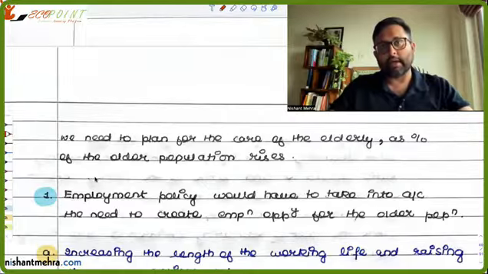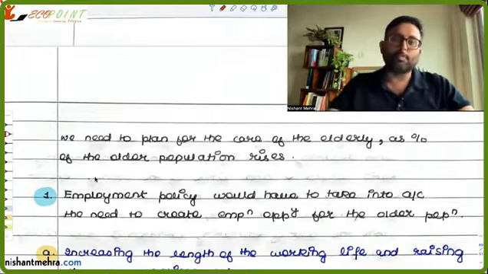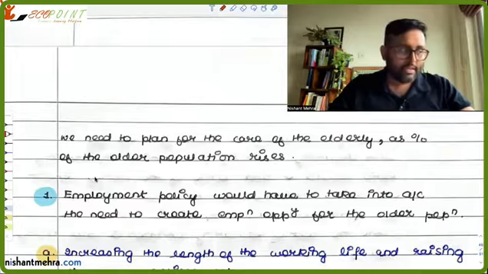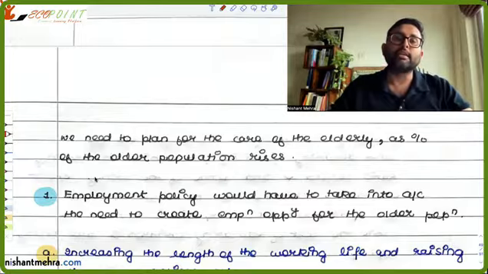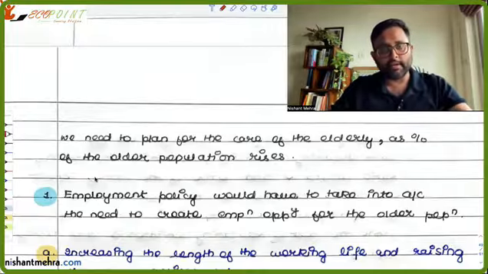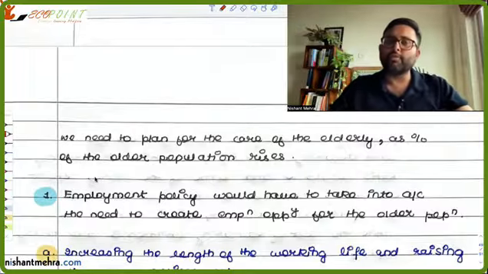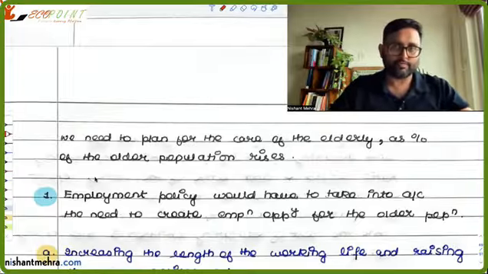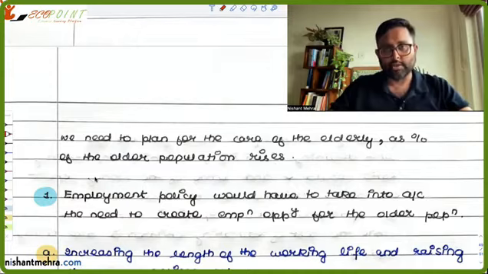There should be policies on how you are going to take care of your huge elderly population. So we need to plan for the elderly people as the percentage of the older population is going to rise. One thing which other states and other countries have done is that they have increased the working age. Some countries have completely got rid of the retirement age because people are living longer, and some countries have increased the retirement age, so they can increase their working age. That is one thing.